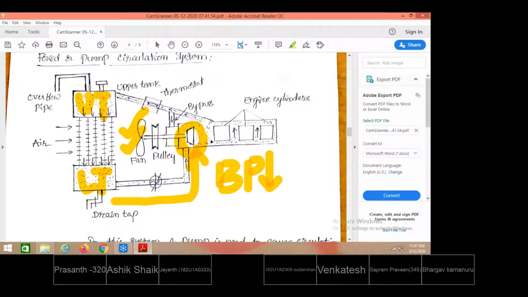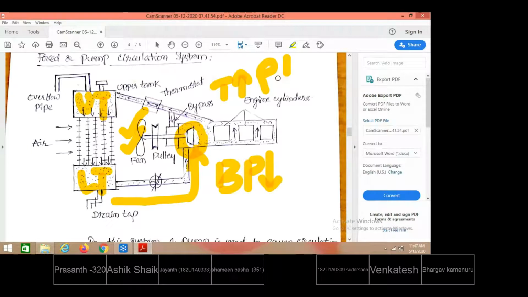Upon receiving the heat from the cylindrical surfaces, this will be converted to hot water. As the temperature increases, the density will decrease. So the water is taken to the top, to the upper tank of the radiator. Again from the upper tank of the radiator, it is allowed to flow downward due to gravity.